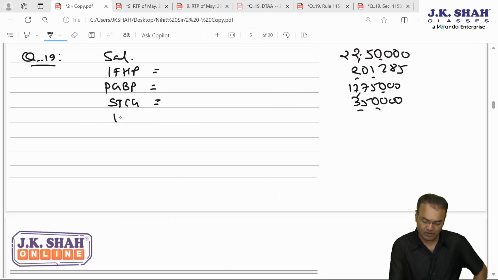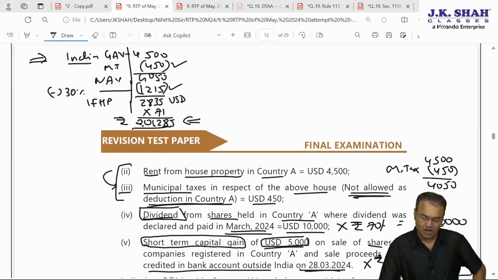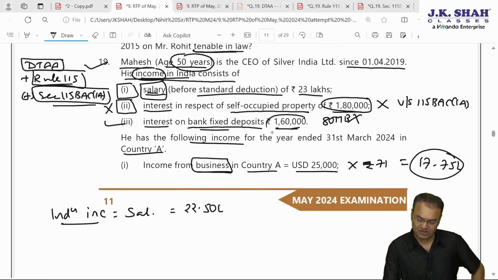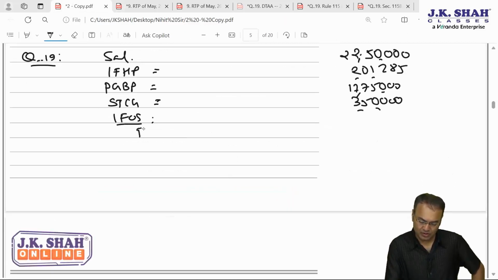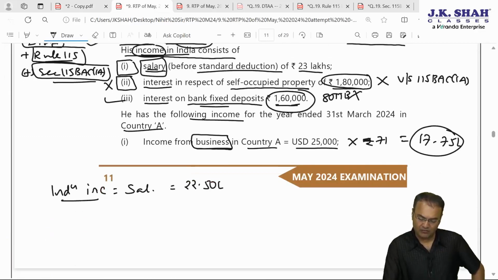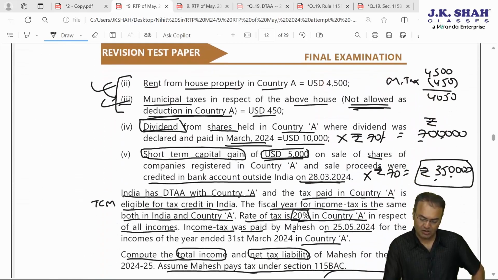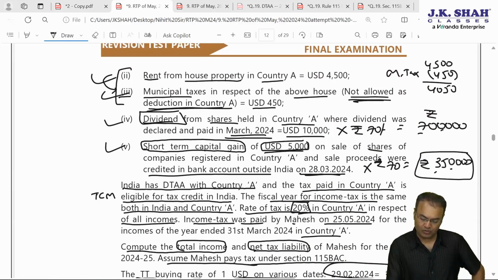Then we have income from other sources. Under income from other source we have FD interest from India, 1,60,000. Then we have country A income. First income is done, second, third point is done, fourth, fifth is done, fourth is dividend, which is 7 lakhs.